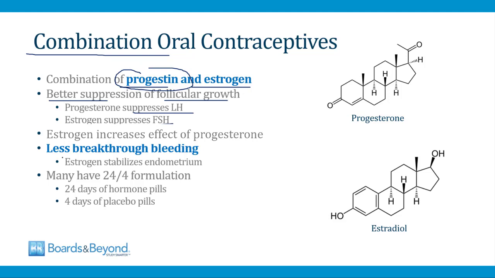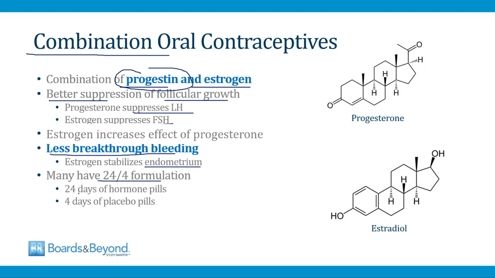But then really, as I mentioned earlier, the main reason we add estrogen components to contraceptive regimens is because this leads to less breakthrough bleeding. Estrogen stabilizes the endometrium, and it prevents that problem of irregular bleeding that is a major drawback to progestin-only contraception. And then you should know that many modern formulations of combined oral contraceptives have a 24/4 formulation.